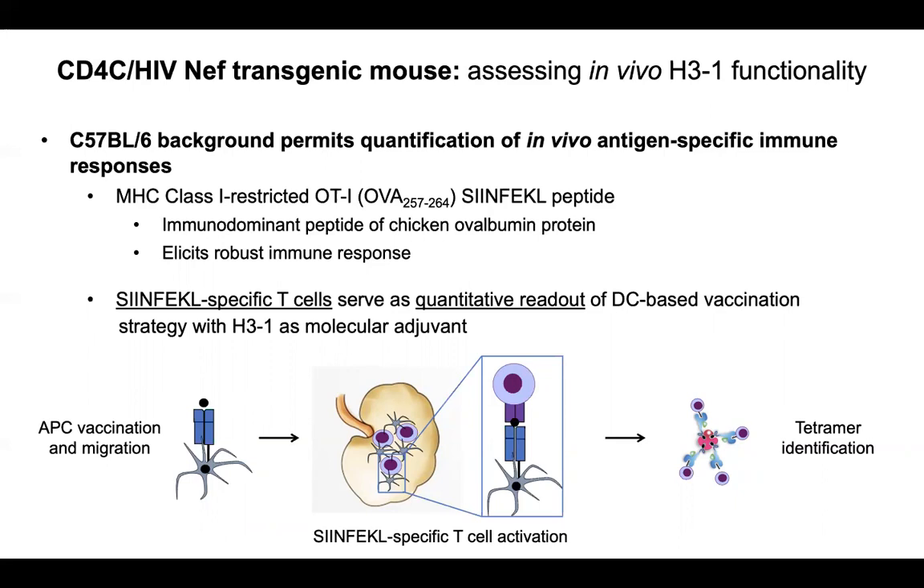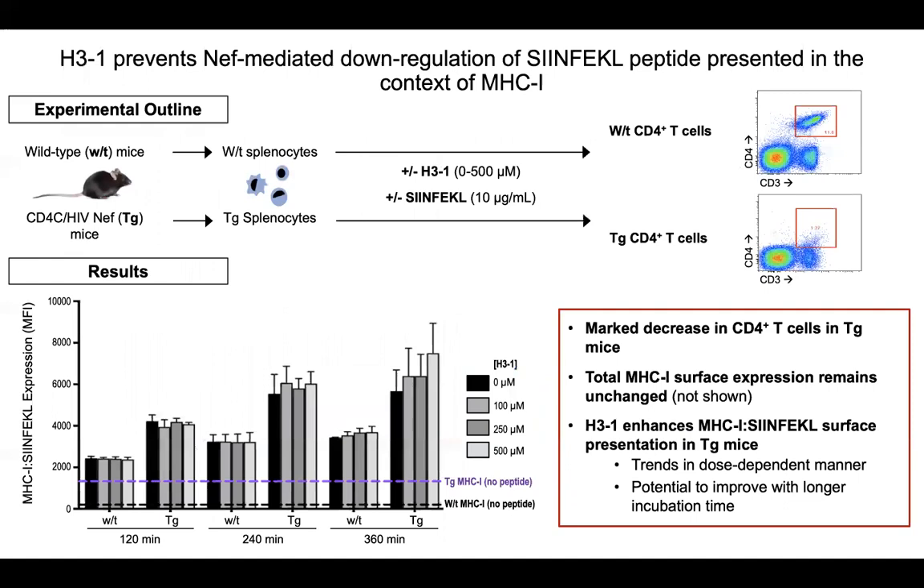So in the schematic at the bottom, we can immunize mice with dendritic cells presenting SIINFEKL peptide, and once these cells reach the secondary lymphoid organs, they elicit a SIINFEKL-specific CTL response that we can identify using tetramers and flow cytometry. We can also use the same strategy to determine the impact that our Nef inhibitor H3.1 has in the context of a vaccine strategy.